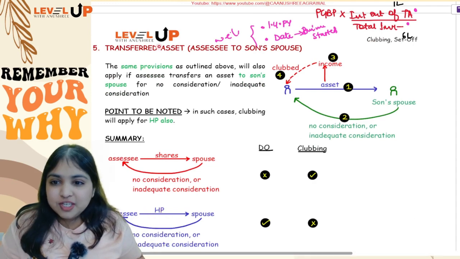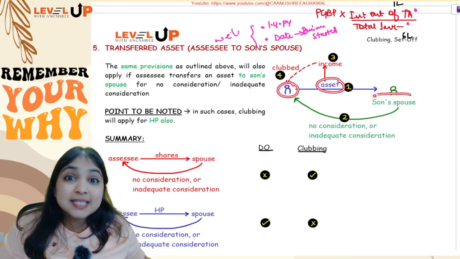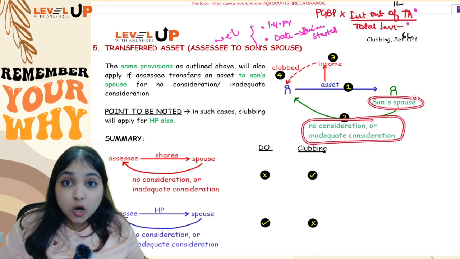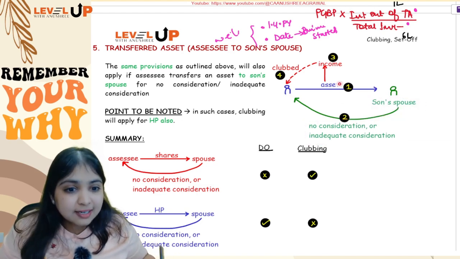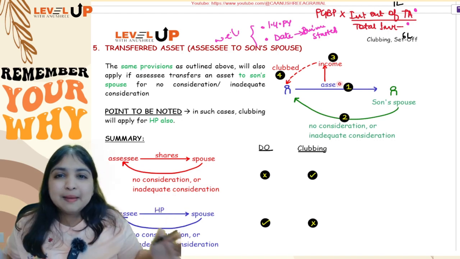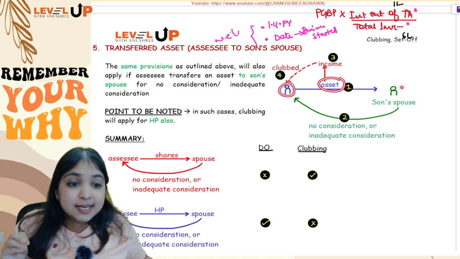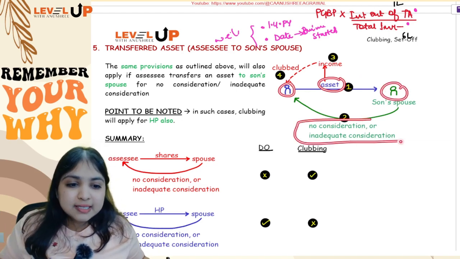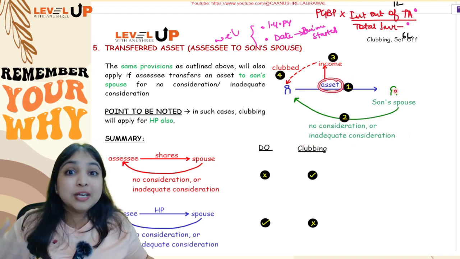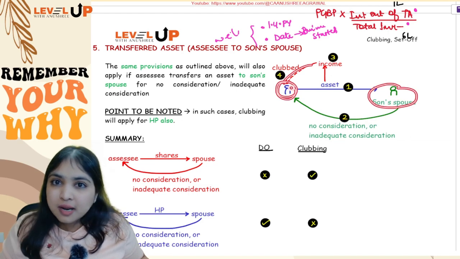Now comes your 5th adjustment, wherein the assessee is transferring any asset to his son's spouse, to the daughter-in-law, for no consideration or inadequate consideration. Okay, now here the same provision which we just now learnt, assessee to spouse, same provision will apply even over here. So if assessee is transferring any asset to son's spouse for no consideration or for inadequate consideration, then from this transferred asset, whatever income is earned by son's spouse, that income will be clubbed with the transferor's income.